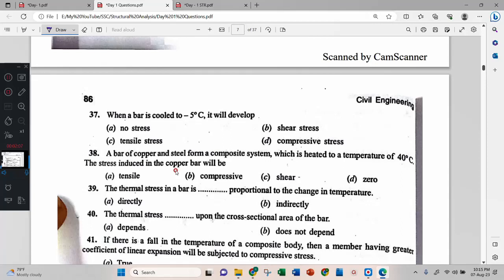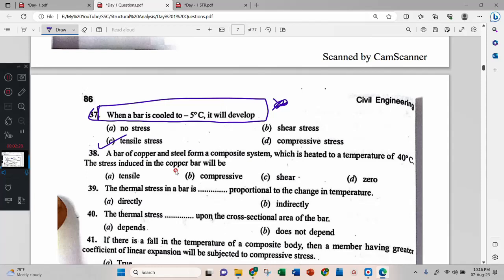Here they have not mentioned any rigidity. Therefore this is a wrong question. But still I will tell you, you can assume and answer. Bar is cooled. Tensile. You can consider tensile because the bar is fixed, assuming the minus degree model.